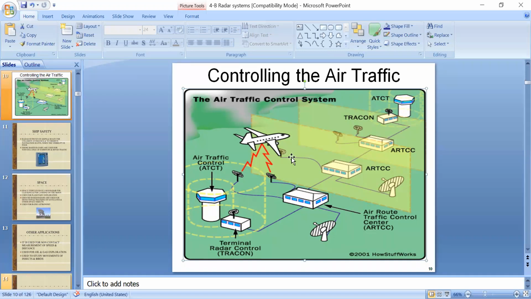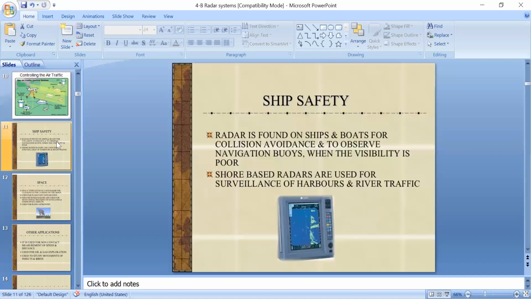Okay, what we have to conclude here? In radar systems, the main element is the antenna. An array of antennas is used in radar systems. The radar system simply uses the concept of transmitting an electromagnetic pulse into free space and analyzing the reflected back signal, which is called an echo signal. Next, I think now you are clear how a radar system controls the air traffic. And I will move to the next application, ship safety. So coming to ship safety.